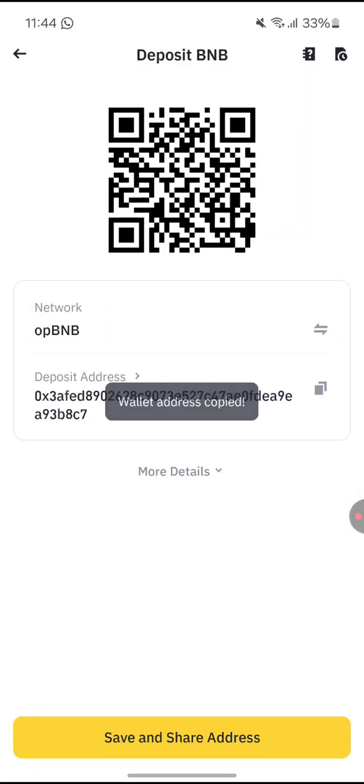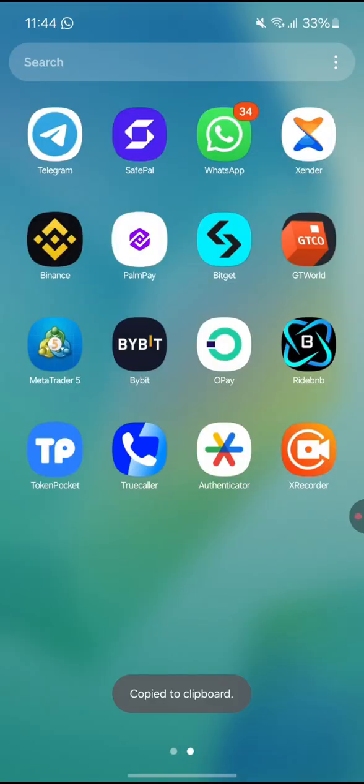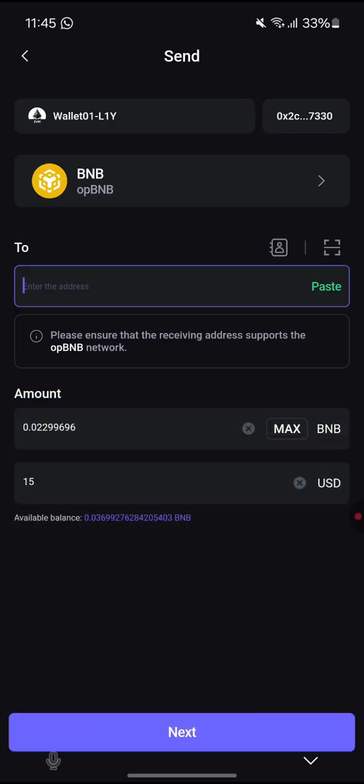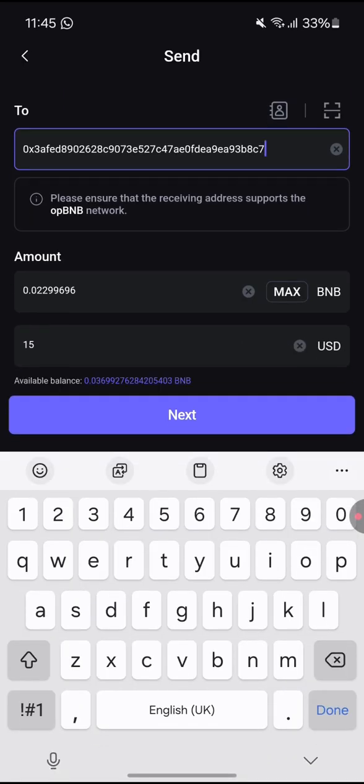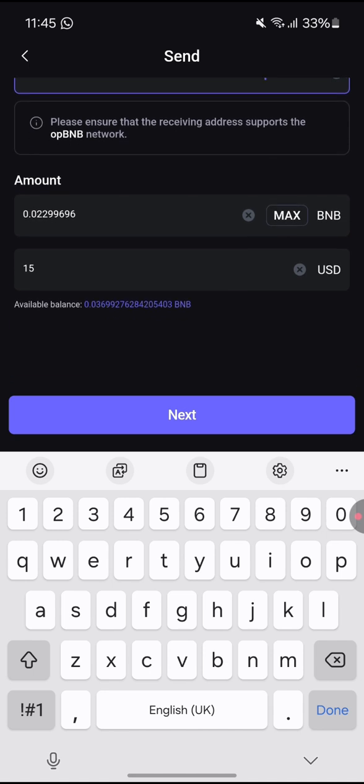I have copied it now. Next, go and paste it on your wallet. You need to paste it here. I hope you can see that we are withdrawing $15.